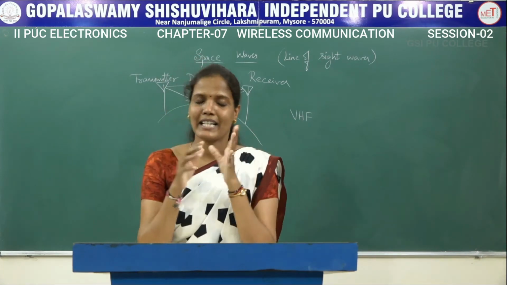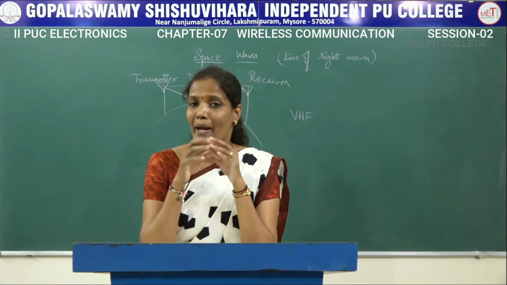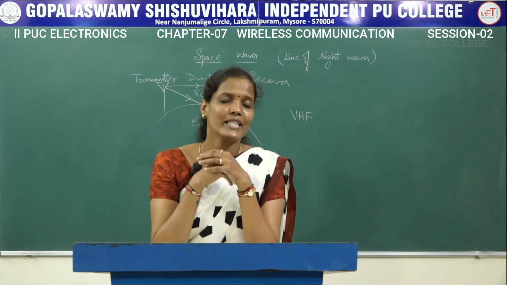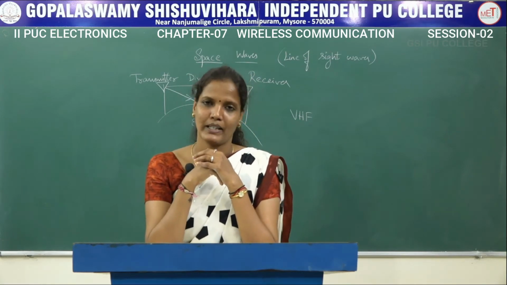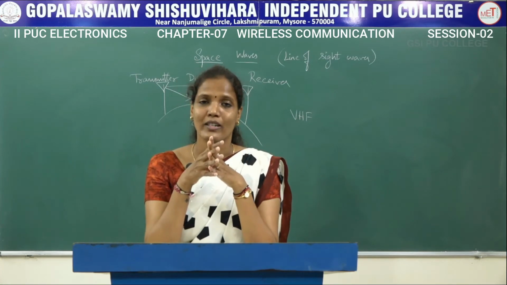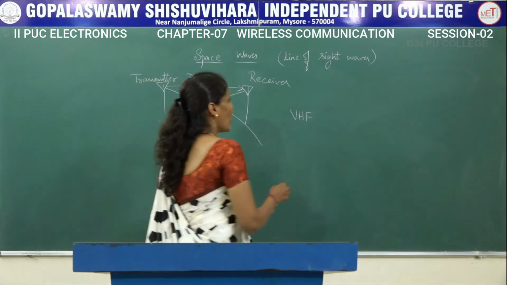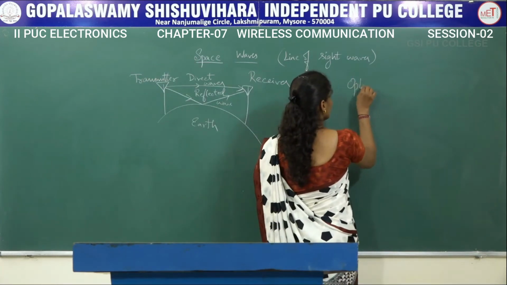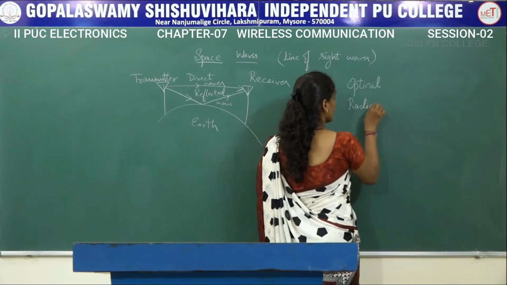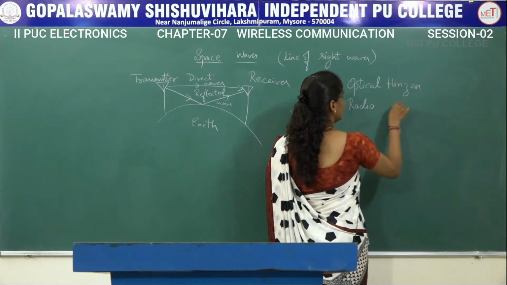Clear? What exactly is the meaning of this line of sight? Line of sight refers to the maximum distance visible horizontally. To understand that, we are going to see the concept called the horizon concept. In the horizon concept, there is the optical horizon and there is also the radio horizon.